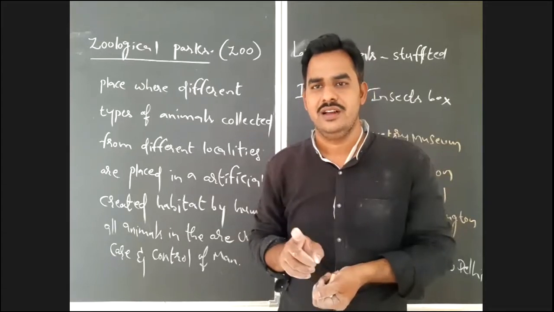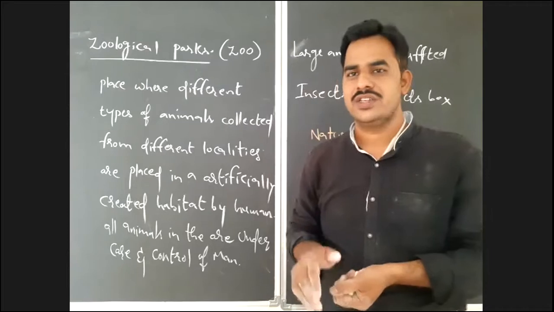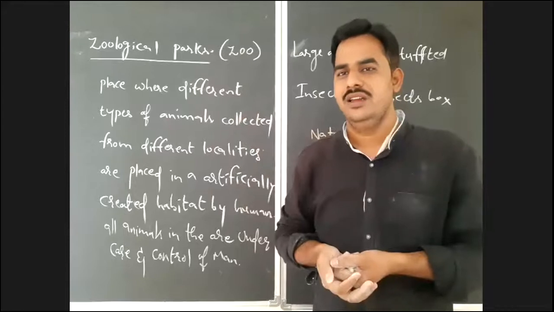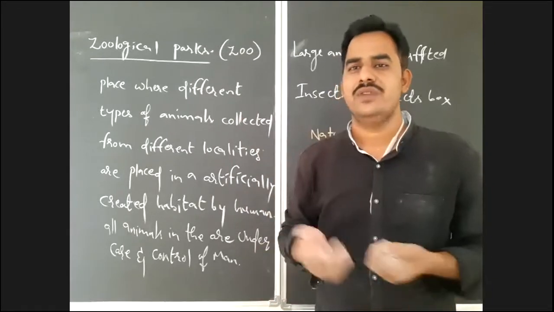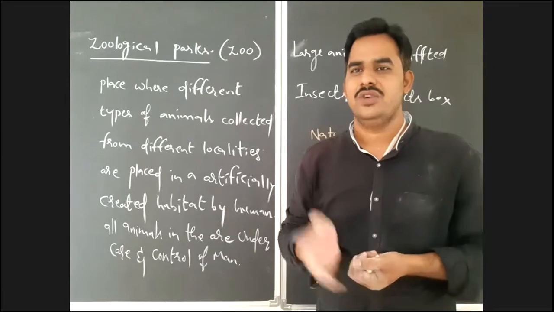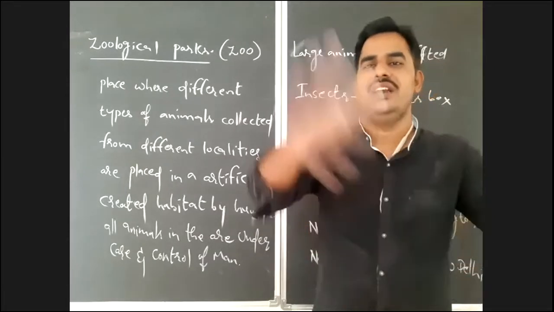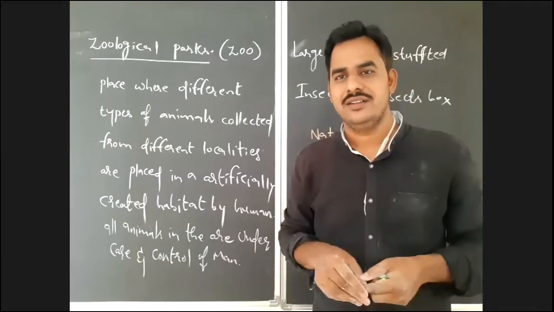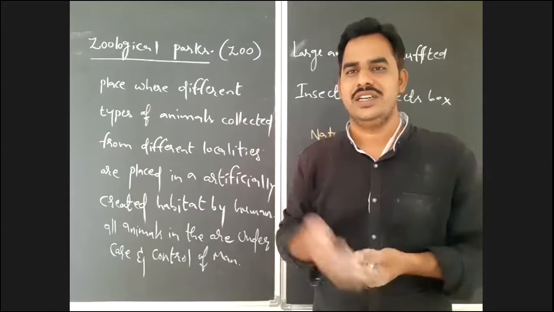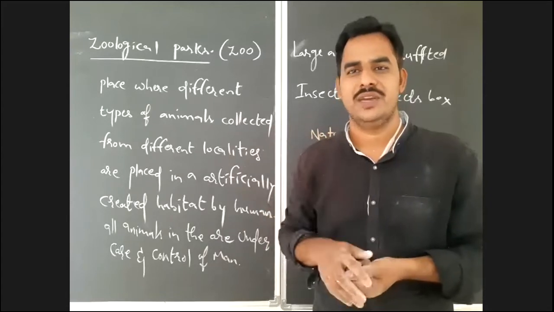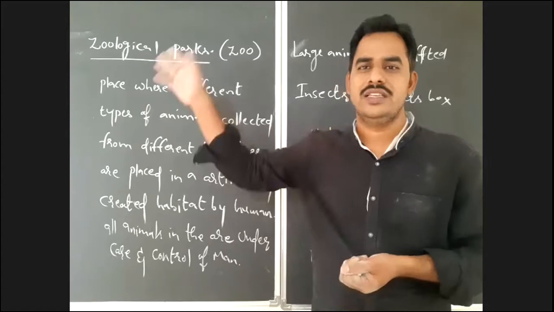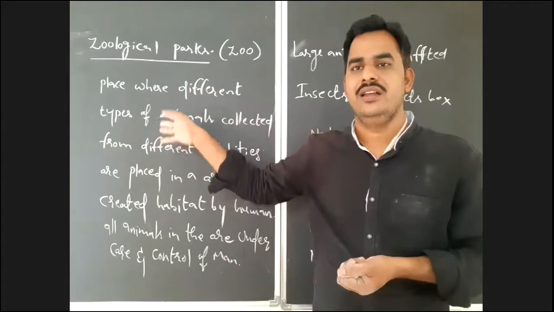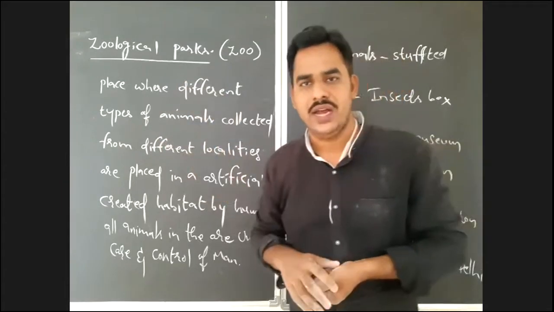Is it clear? But one thing you should remember: in this zoological park, tigers and deer cannot live freely together. If they are released, what will happen? You all know that next day there will be no herbivores, only carnivores remain. So to avoid that, in the zoological parks there are separate enclosures. They arrange separate fencing for the carnivorous animals also. So that you have to notice in the zoo.